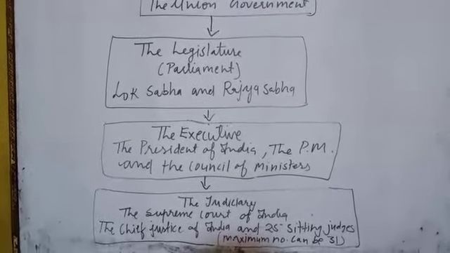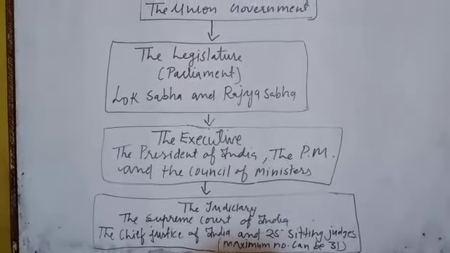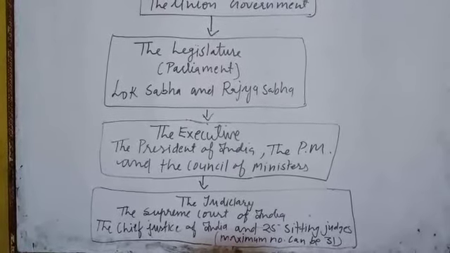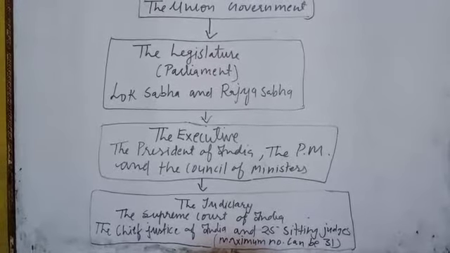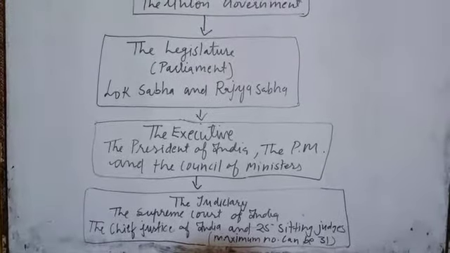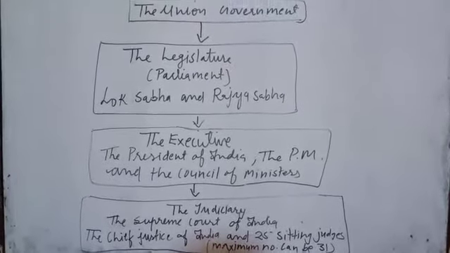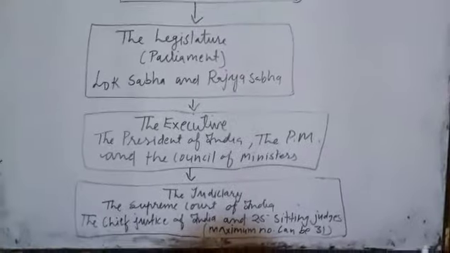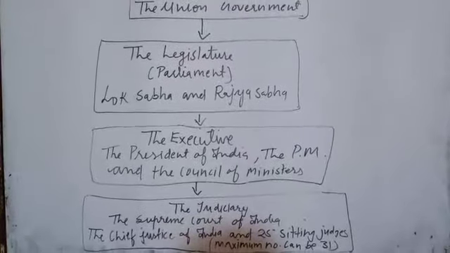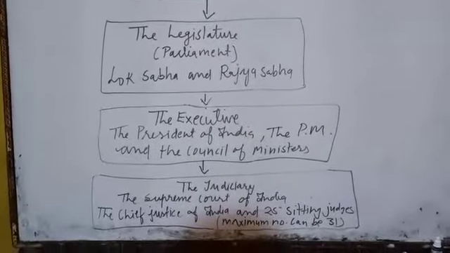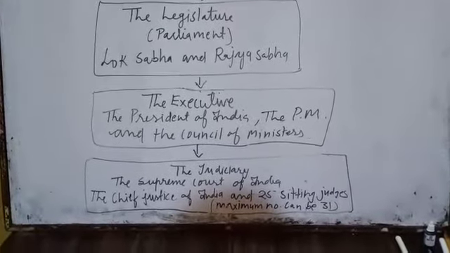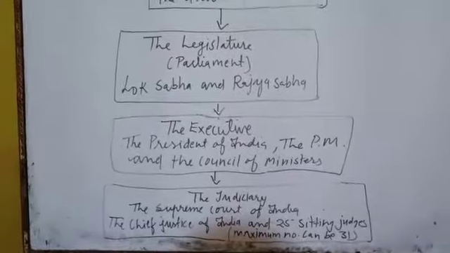You have to write in exam that data. But you should know that currently 31 judges are in the Supreme Court, including the Chief Justice of India. Means the sitting judges are 30 and one Chief Justice. The total 31 judges are presently in the Supreme Court of India, and the maximum possible strength is 34. But you can write the maximum number according to your book. You can write in exam maximum number can be 31.